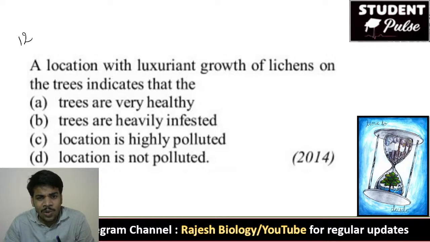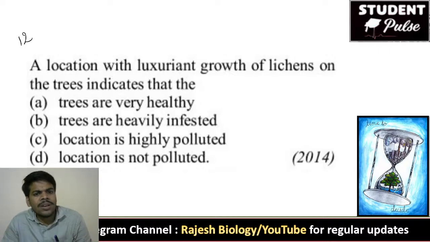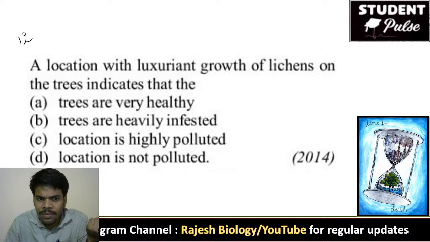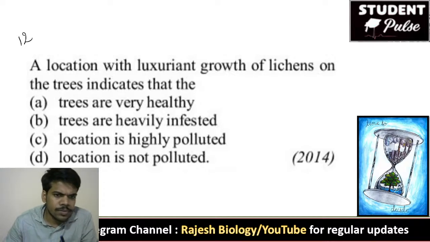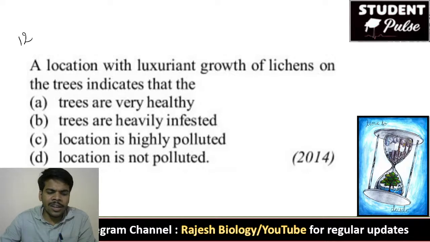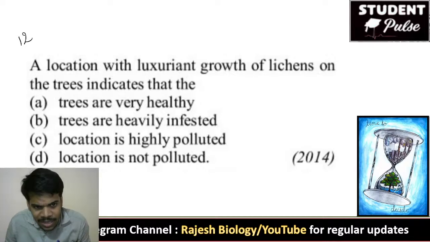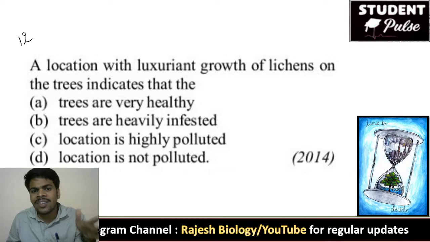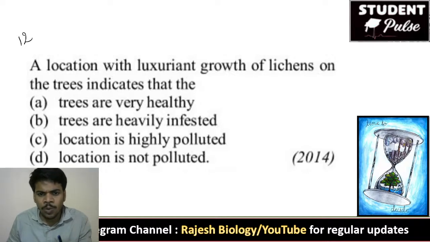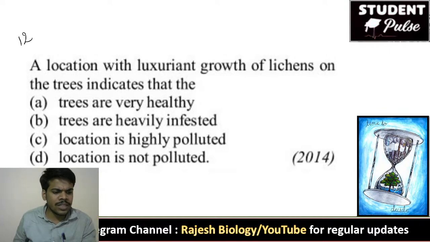That means the trees are very healthy, the trees are heavily infected, the location is highly polluted, or the location is not polluted. If all trees are completely filled with lichens, are the trees healthy or infected, and is the location polluted or not polluted? Which is the right answer?